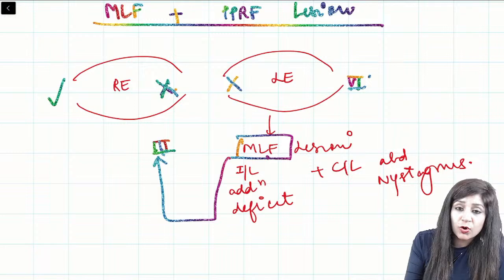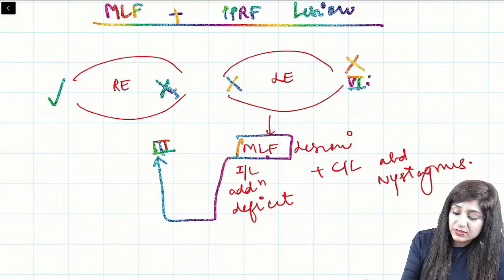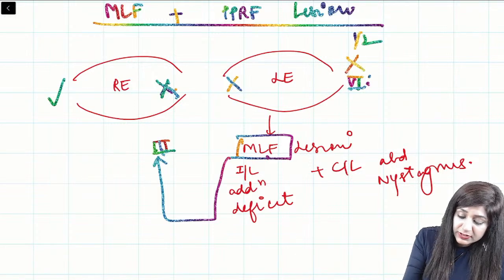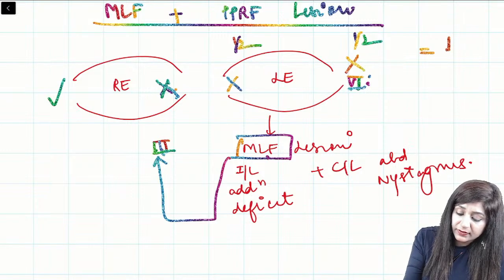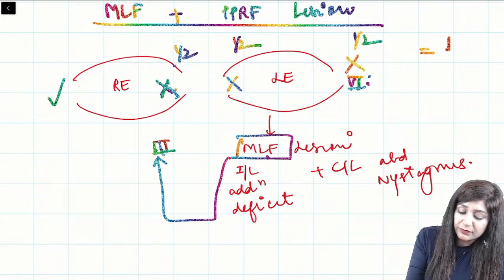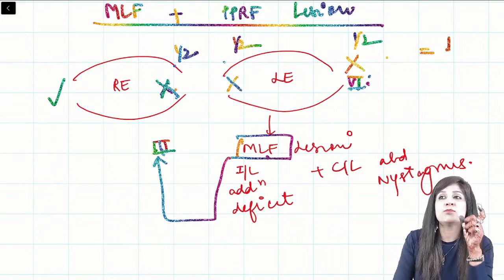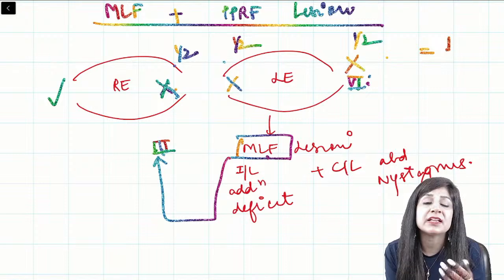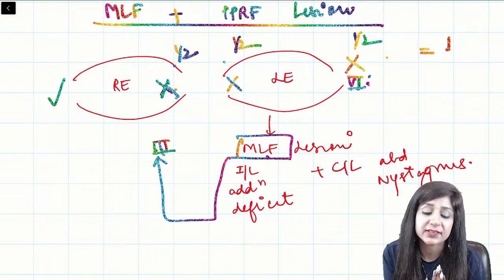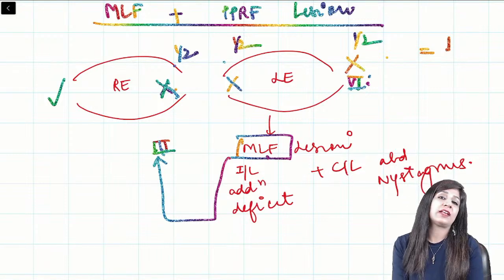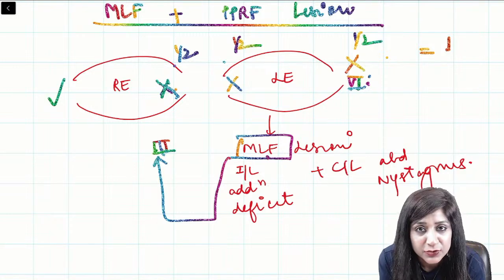So this has also gone due to the PPRF. Now this is gone, so this is half, that will be equal to 1, plus this is also gone. So this is half. Therefore, it is 1.5 syndrome. The only movement which is possible is the abduction of the other side. That is called 1.5 syndrome.